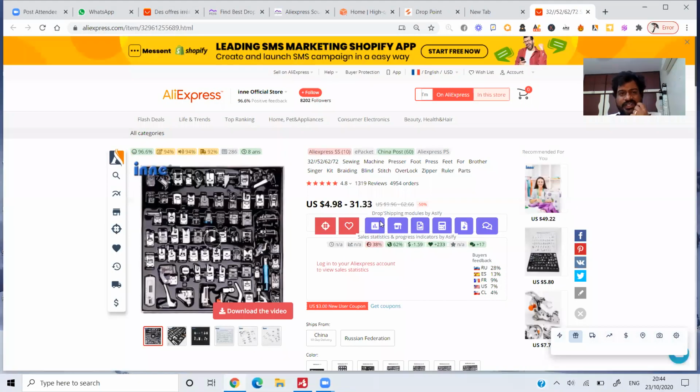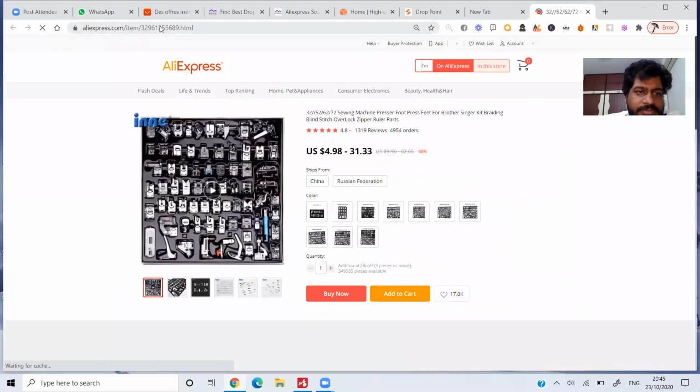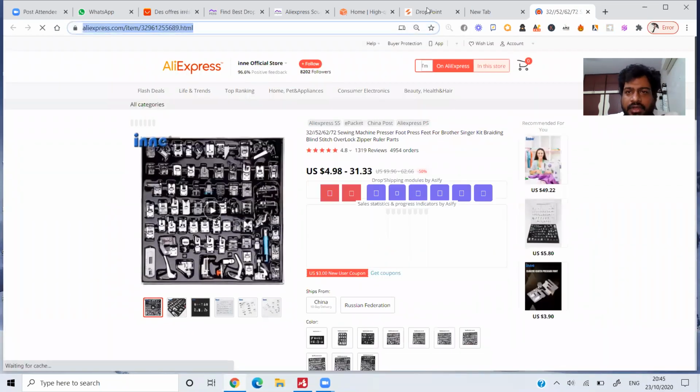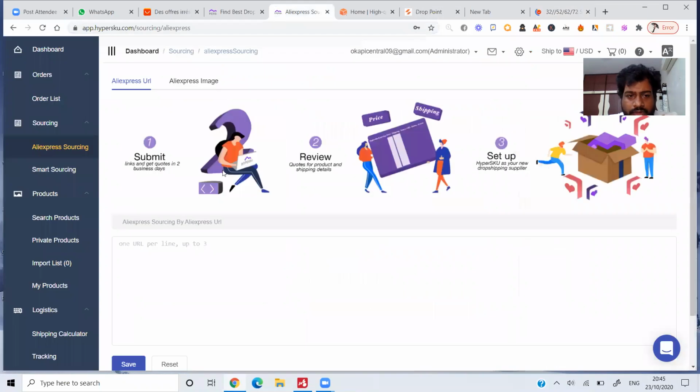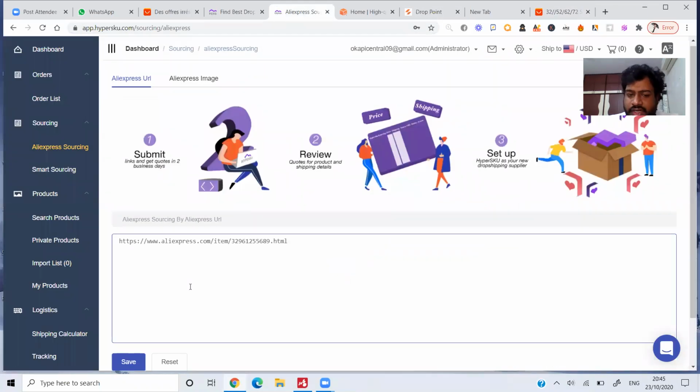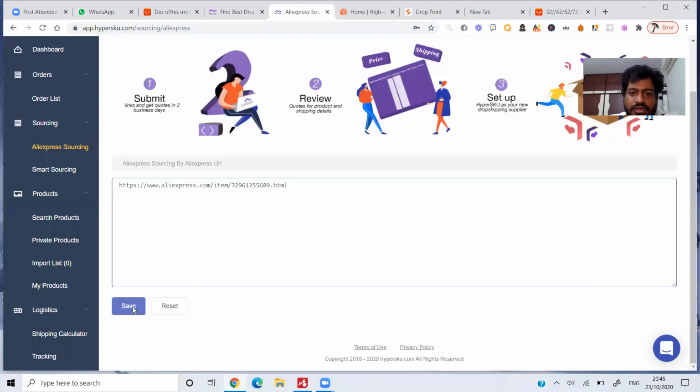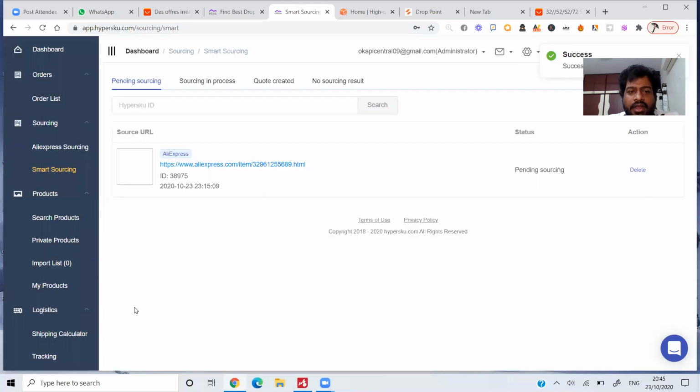Now understand this, guys. For example, you wanted to ship this particular product. What you need to do is just copy this particular URL, Control C, go to Hyperscoop and put this URL here and just save. What I did right now is I asked Hyperscoop whether this particular product is there with you or not. So, pending sourcing.